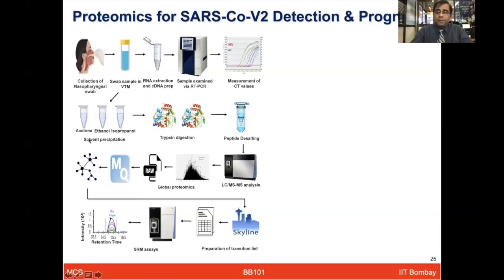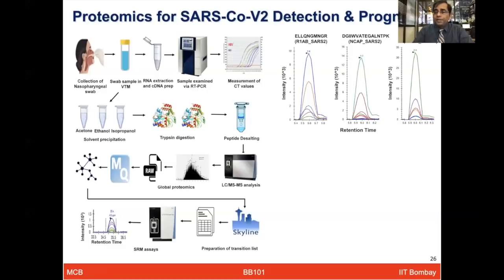And we did precipitation with acetone or ethanol or isopropanol, prepared these protein solutions, digested them with trypsin, cleaned up these peptides, and ran them in a technology known as mass spectrometer, which can separate these peptides and identify these peptide sequences, analyze that data, and develop some tests to detect these viruses.